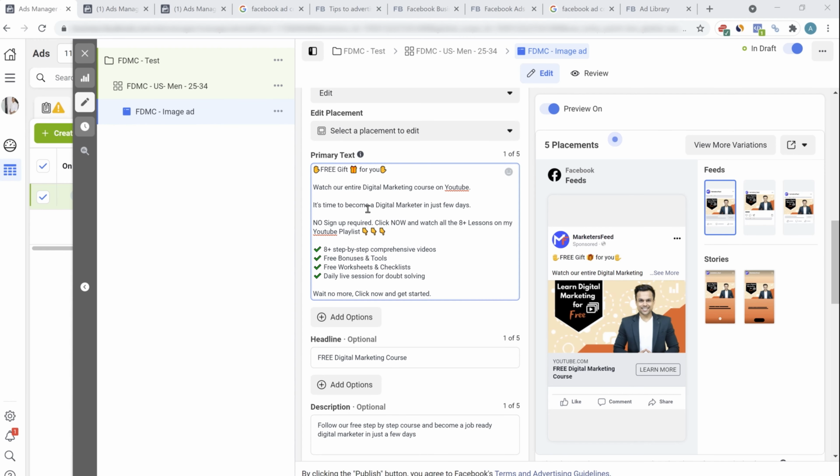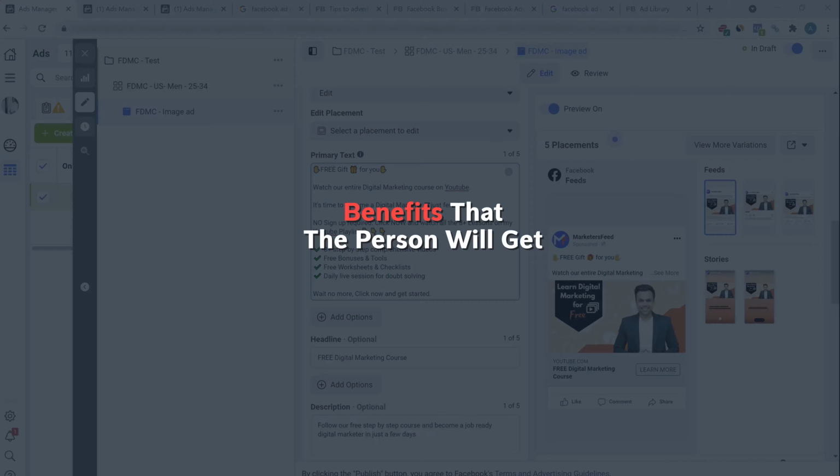So the primary text is entirely focusing on the benefit of the person. Here you will see I'm not focusing on the features of the course, rather the benefit the person will get. So even in your case, whatever you're promoting, be it a product or a service, always try to focus on the benefits the person will get.